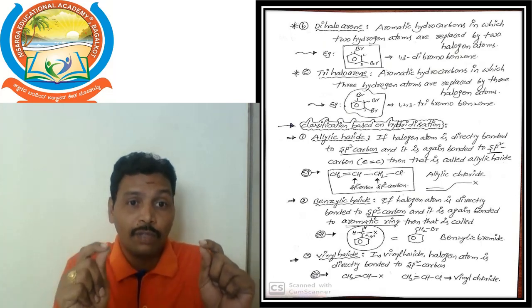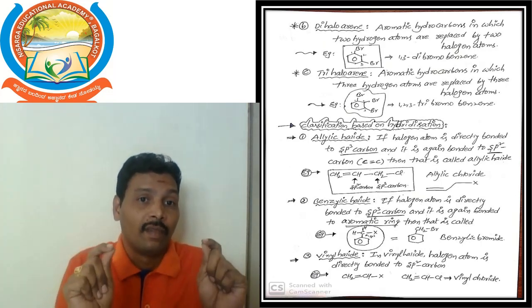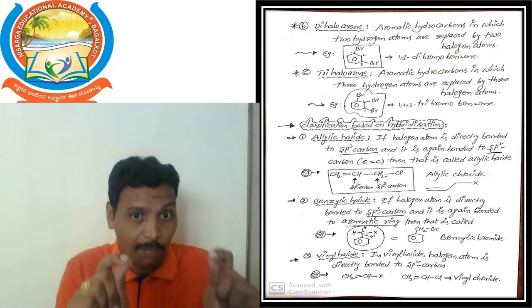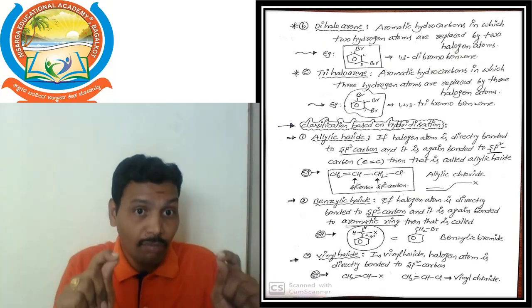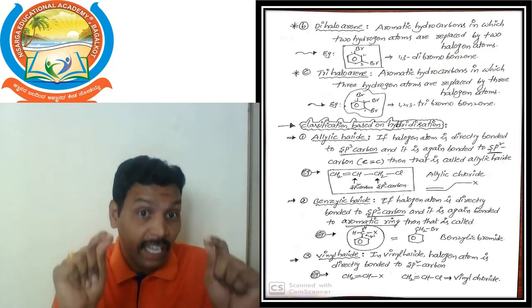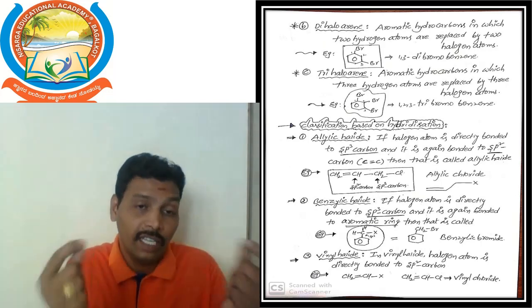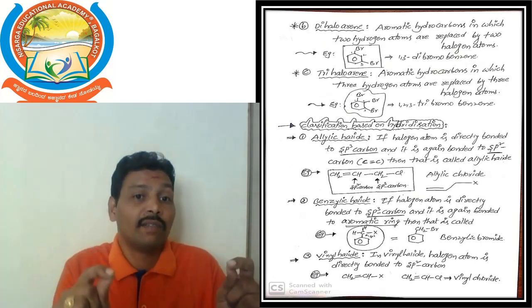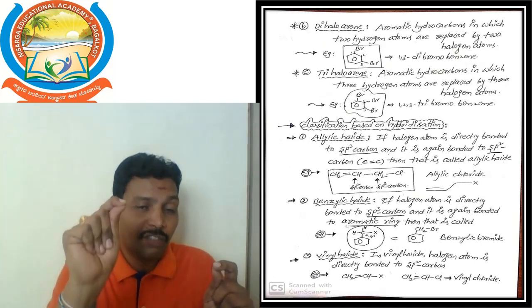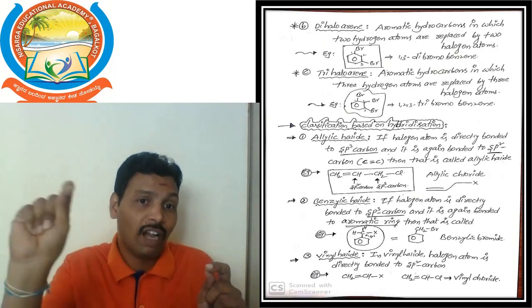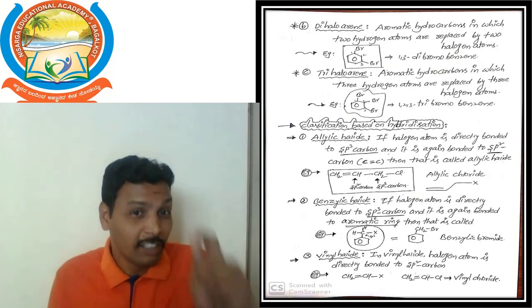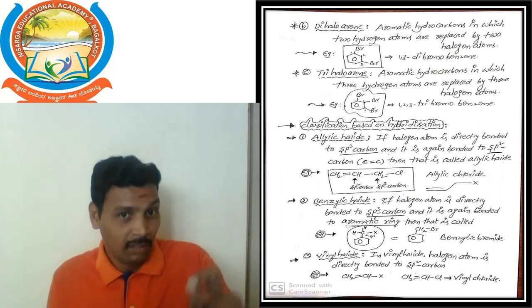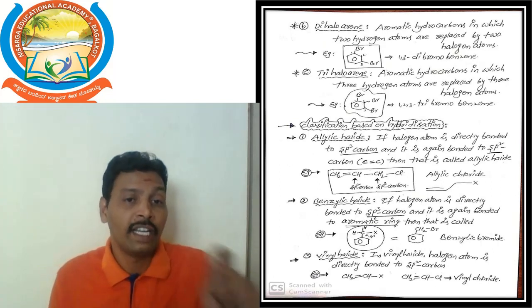For example, if you take benzene, on that benzene 6 carbon atoms are there, 6 hydrogen atoms also there. You remove 2 hydrogens from any 2 carbon atoms. For example, from the first carbon we remove hydrogen, it is replaced by one bromine atom. Third carbon hydrogen is replaced by another bromine atom.